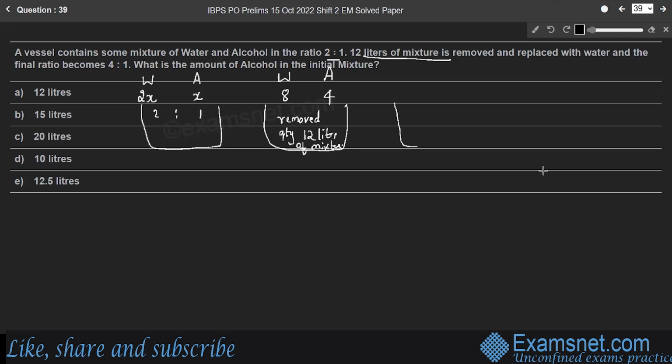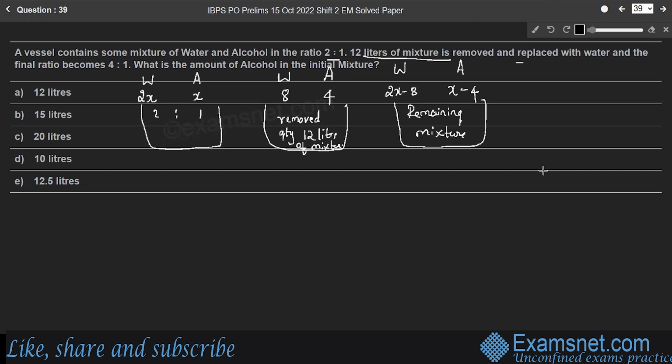Therefore, what is the remaining mixture? Out of 2x water, 8 liters are removed. Therefore, the remaining water will be 2x minus 8 and alcohol is x minus 4. This is the remaining mixture.